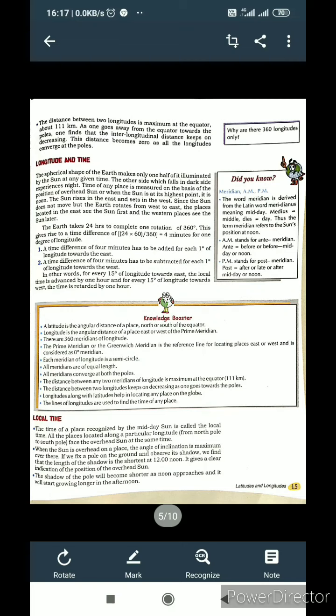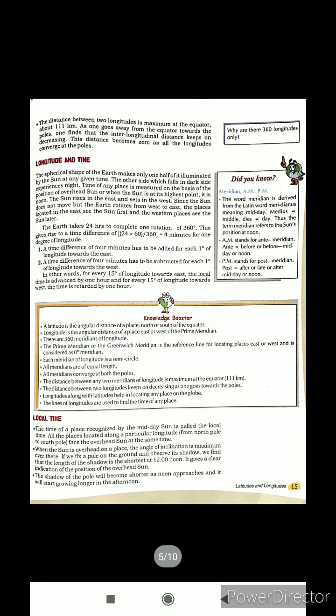It means on its axis. The earth takes 24 hours to complete one rotation of 360 degrees on its axis. This gives rise to a time difference of 24 into 60, that is, 360 degrees, 4 minutes for 1 degree of longitude. If the earth moves 1 degree, it takes 4 minutes.